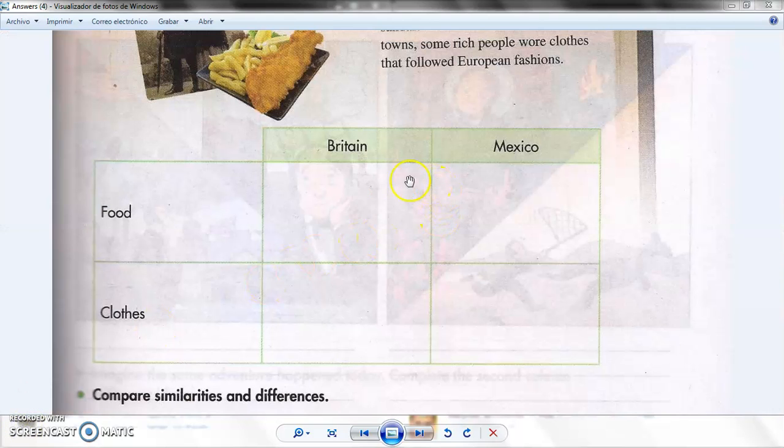So you're going to complete this little table. Food for Britain, food for Mexico, clothes for Britain, clothes for Mexico. Okay? Please do it. I am going to give you a few minutes to solve that. I'm going to pause the video so you can complete that exercise there at home if you're at home. We did this in the last class, so we should have it, okay?